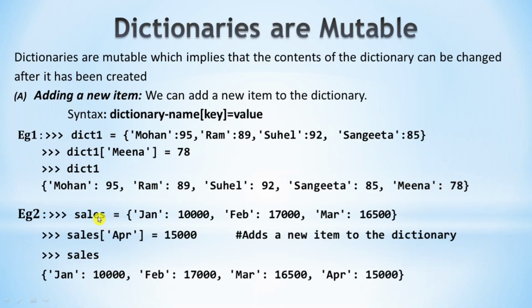Next example, a sales dictionary is created which stores the sales of January, February and March. And we are going to add one more month, sales of April. APR equal 15,000. This statement adds this April to the dictionary. Here we can see the new item is added.